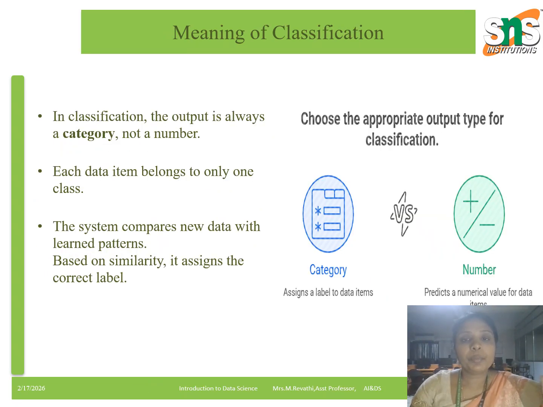So in the meaning of classification, the output is always a category, not a number. For example, yes or no, spam or not spam, disease or no disease. So each data item belongs to only one class. The system compares new data with the pattern it learned earlier based on similarity. It assigns the correct label. So remember, classification gives category output.